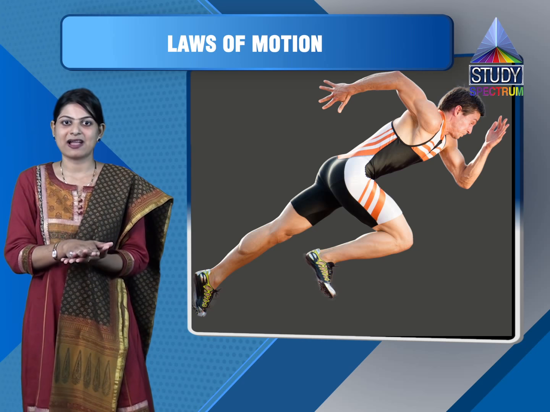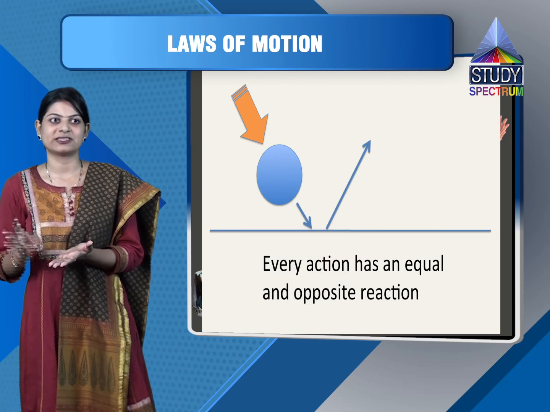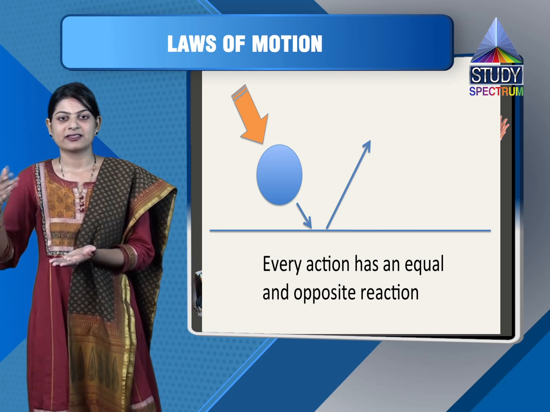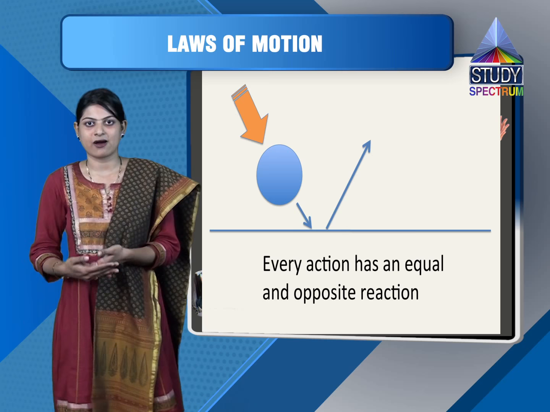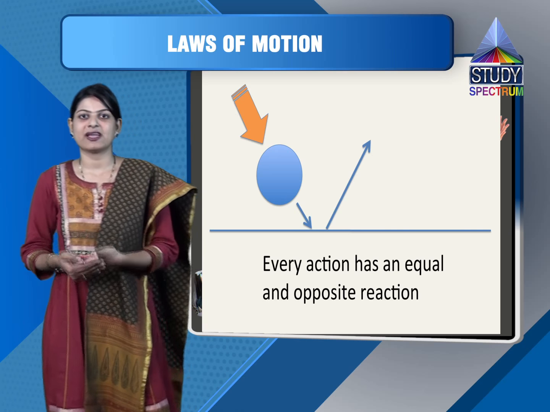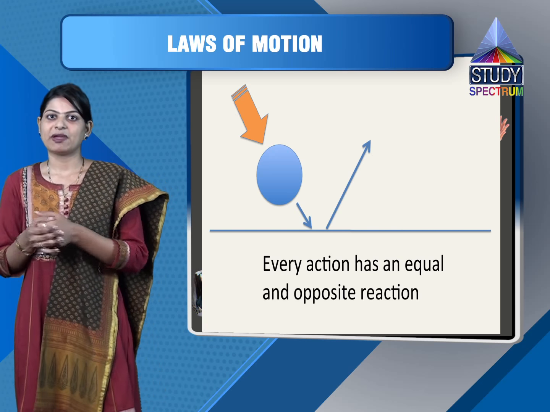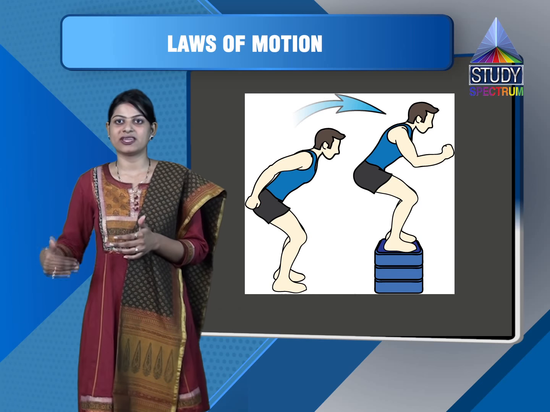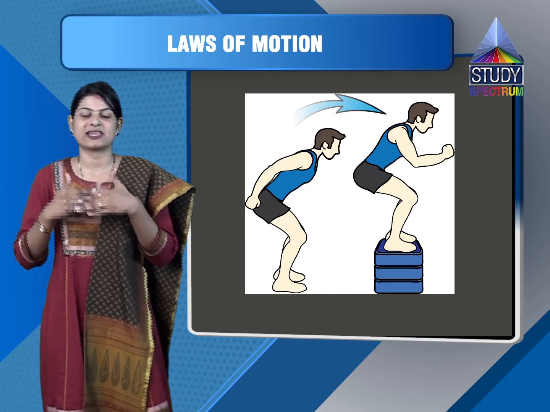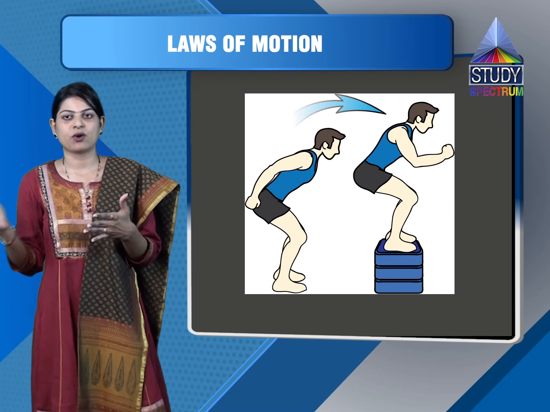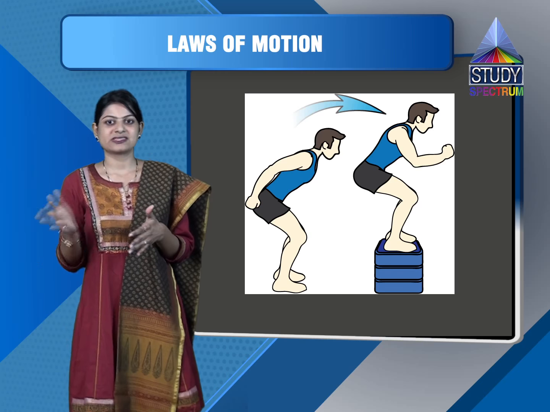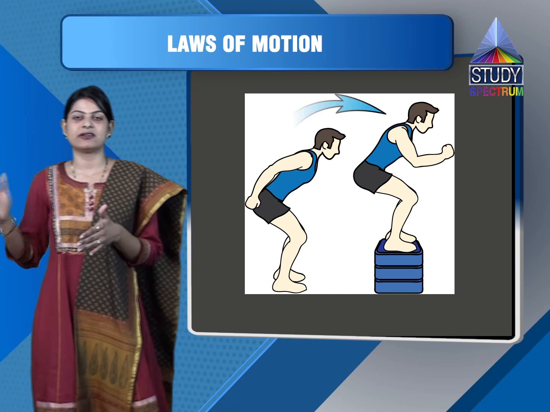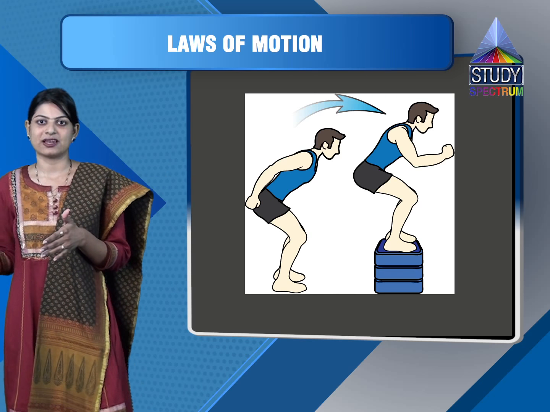When it comes back, because of the third law of motion, that is every action has an equal and opposite reaction, because of the reaction of the ground, the athlete may injure his leg. Because of that, the athlete has to run and set his body, his legs in motion before taking a long jump, just to avoid the injuries. So this is how the laws of motion given by Newton help us in day-to-day life.